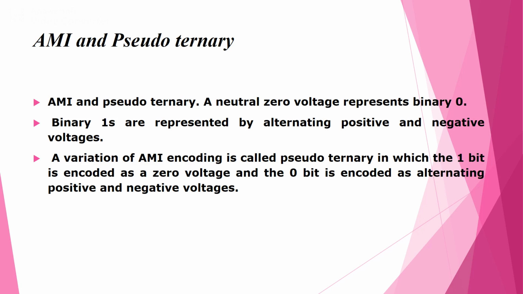In AMI, a neutral 0 voltage represents binary 0 and binary 1 is represented by alternating positive and negative voltages. A variation of AMI encoding is called pseudo ternary, in which bit 1 is encoded as 0 voltage and bit 0 is encoded as alternating positive and negative voltages.